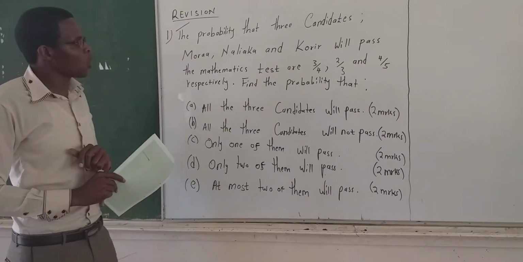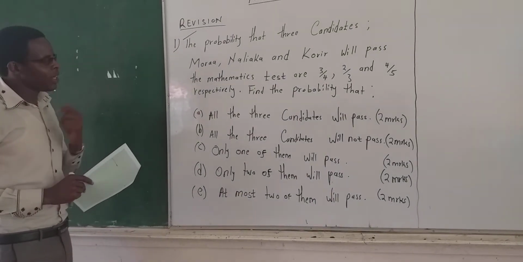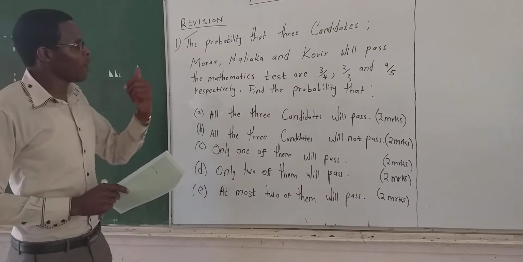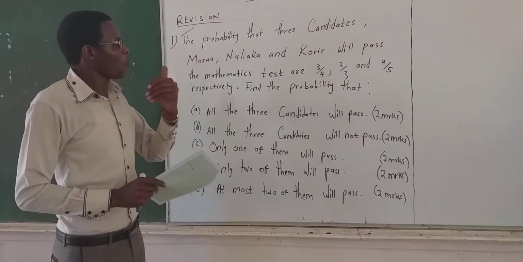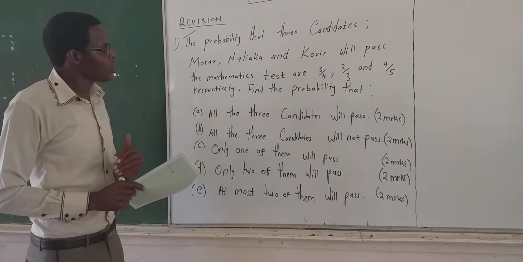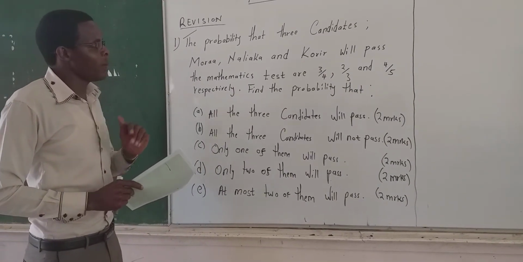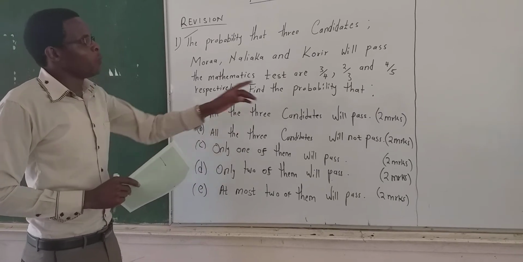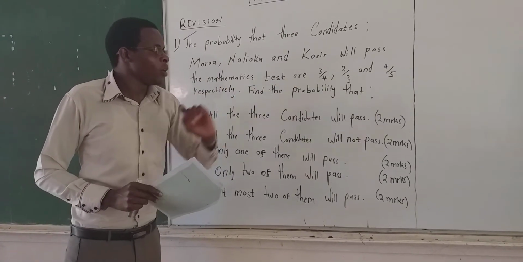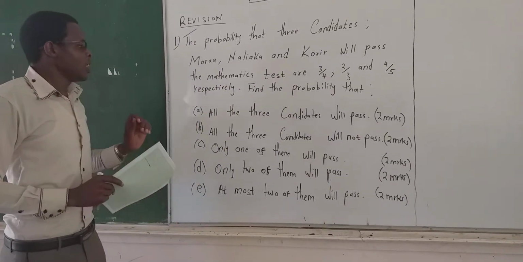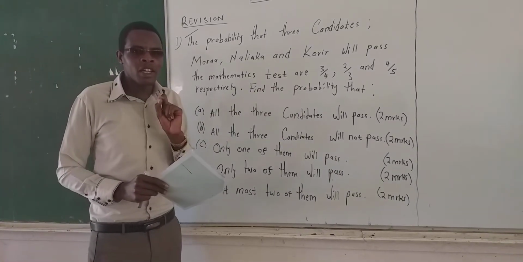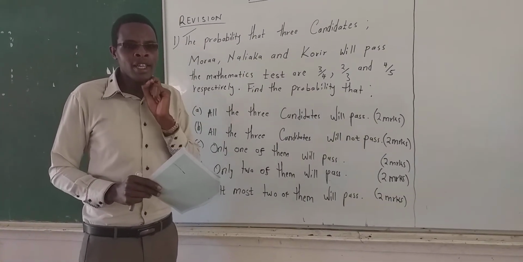Now, let us look at the question. It tells us the probability of the three candidates, Mora, Nariaka, and Korea, passing the exam. We have been given the probability for passing the exam, but we haven't been given the probability of failing the exam.